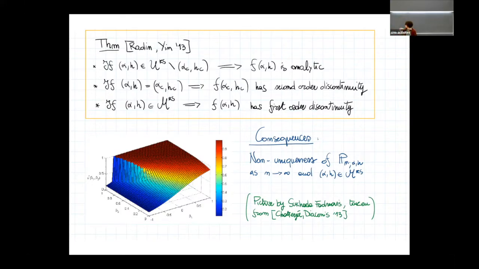Here I just put a picture taken from the paper of Chatterjee and Diaconis, which is due to Sukhada Fadnavis, where the solution U star is represented as a surface that depends on the two parameters alpha and h. Here it is written beta 1, beta 2 because they use a different parameterization, but it's the same thing. You can see that there is a cut in this surface corresponding to the multiplicity curve.